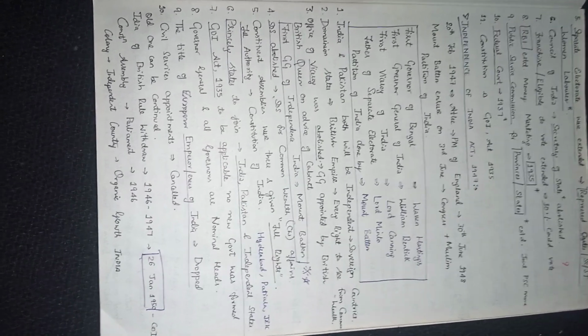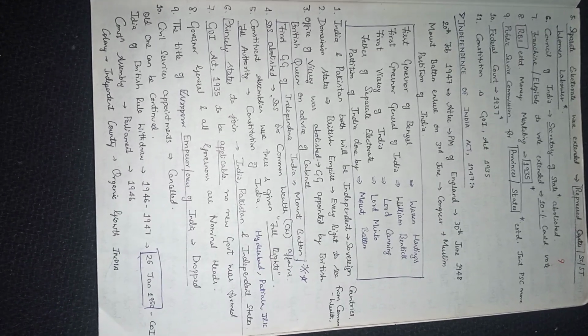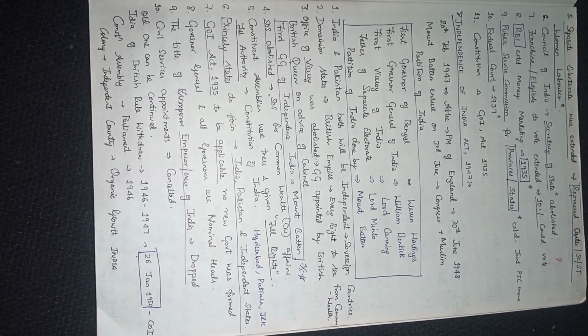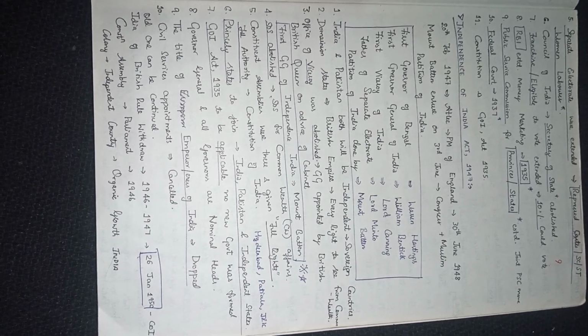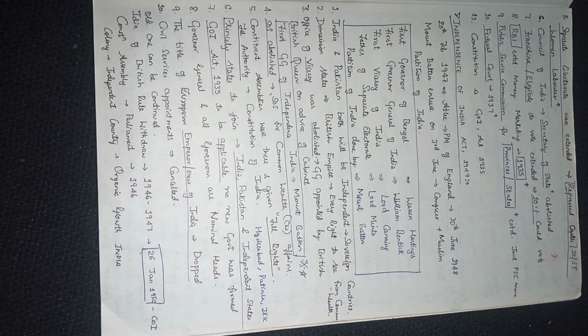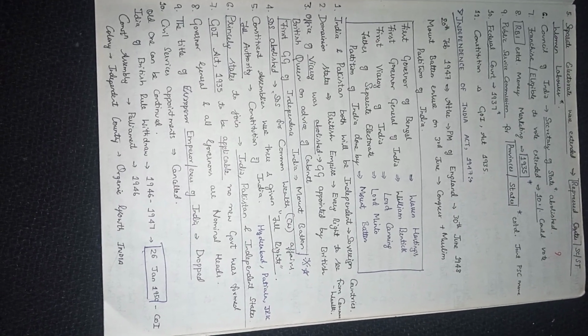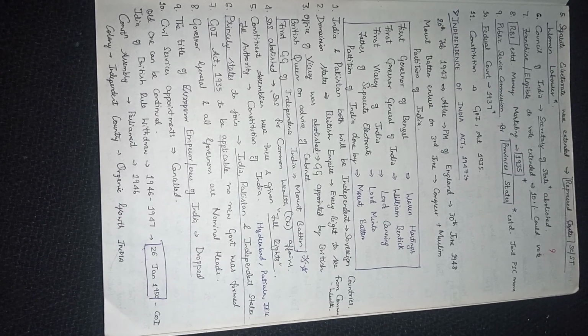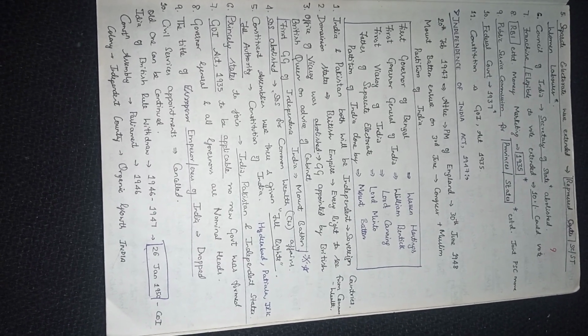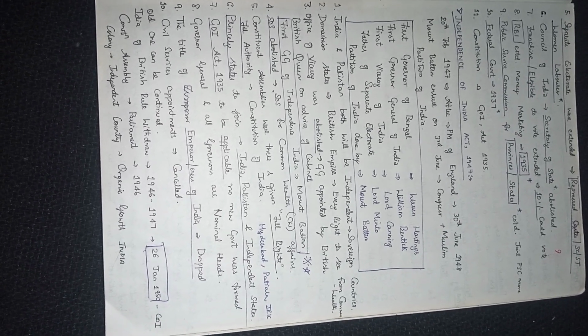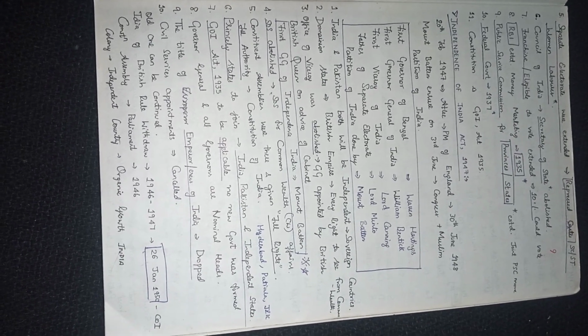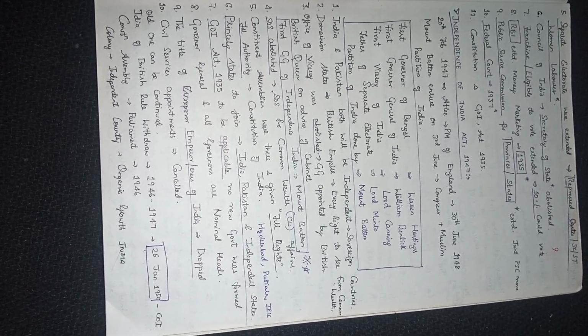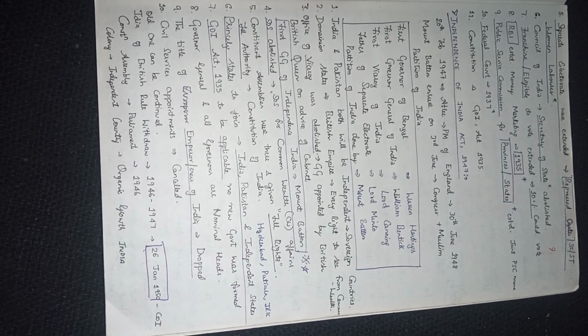Commonwealth was established, and constituent assemblies were given full rights, full authority to frame the Constitution of India. Princely states like Hyderabad and Jammu Kashmir were free to join India or Pakistan, or else remain independent states, that is princely states.